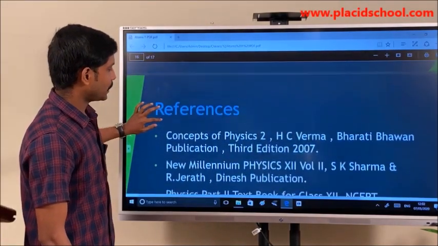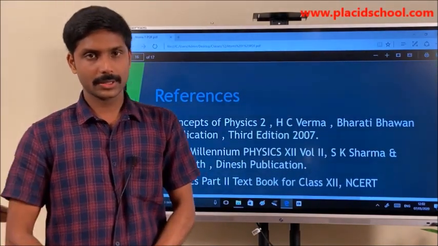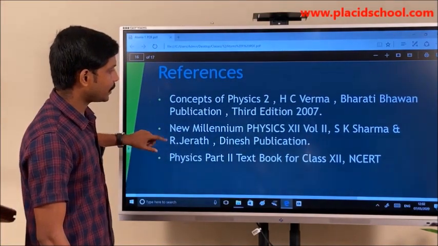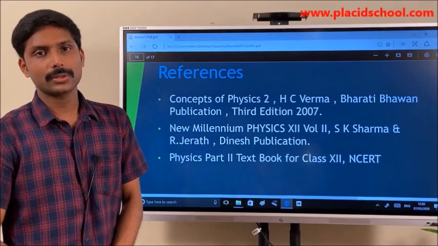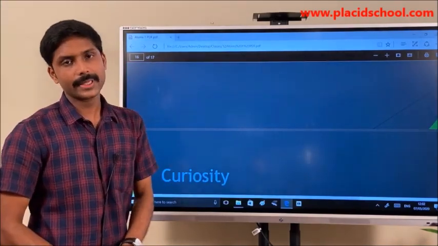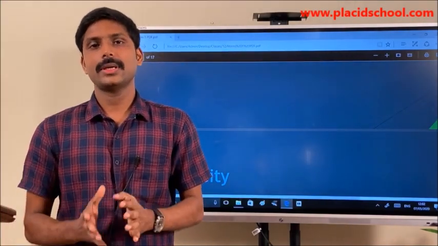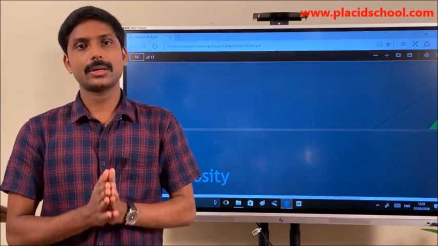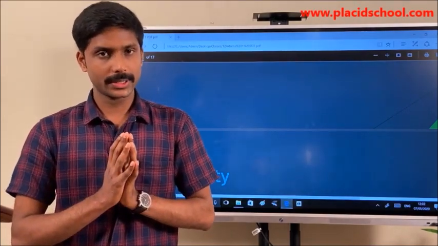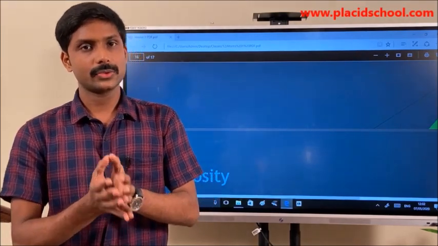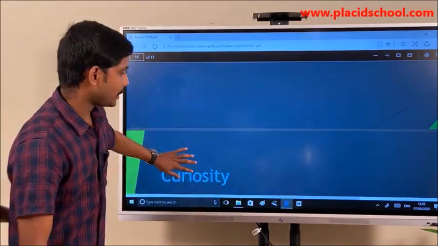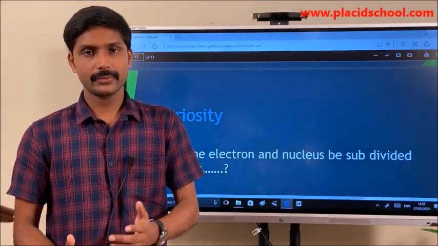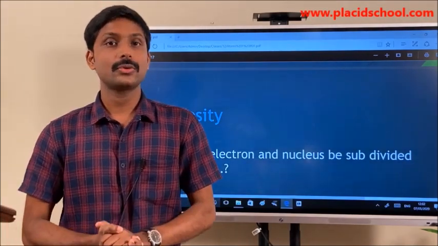These are the references for this particular topic. You can go through these books for more understanding of the topic. Now we have learned that the atom is not the ultimate basic unit particle. There are also subatomic particles inside the atom. So my question now is, can the electron and nucleus be subdivided further? You have to find out.